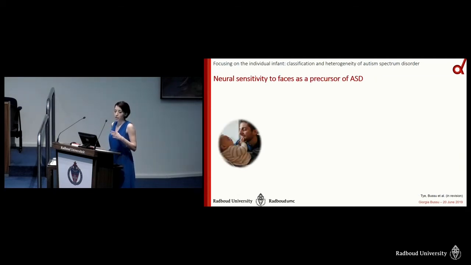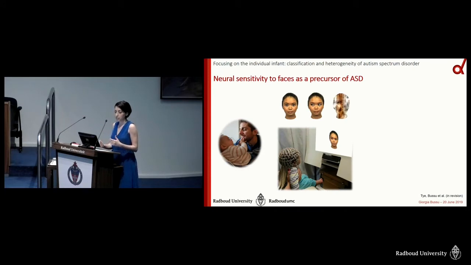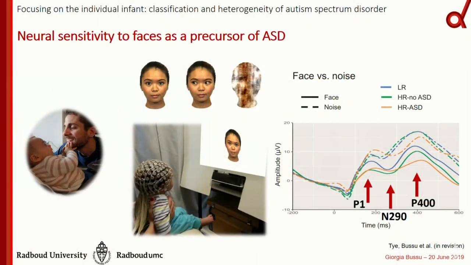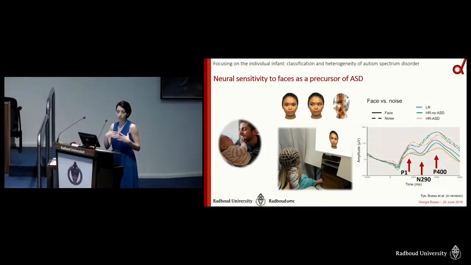So we show the infant faces with direct gaze, averted gaze, dynamic gaze shifts, and visual noise, and recorded neural responses while looking at such stimuli. And you can see here on the right an example of the neural response to the stimuli. What my study says is that subtle differences in both the intensity and the timing of response to these stimuli, in particular to the faces as opposed to visual noise, can help discriminate ASD from non-ASD siblings already at 8 months.